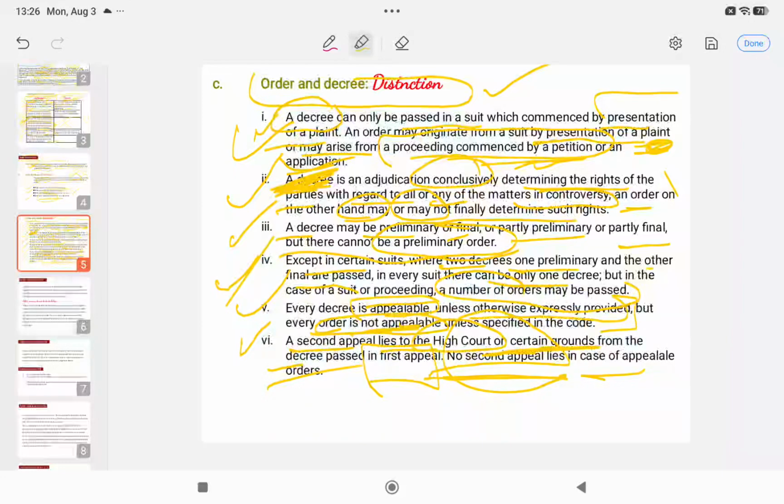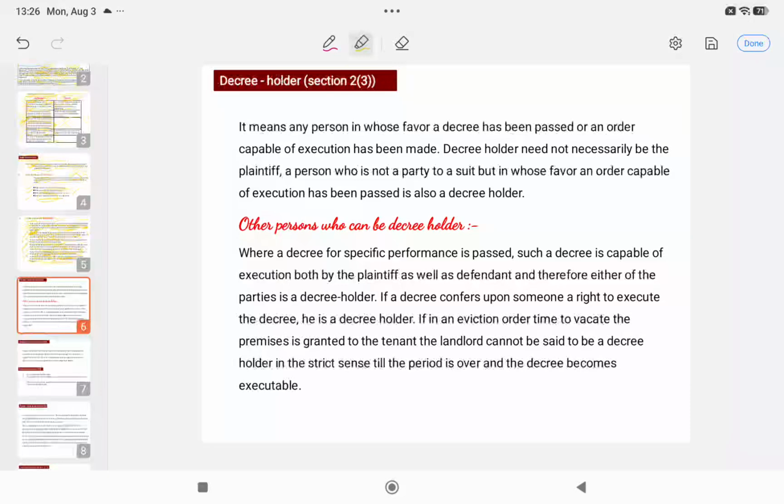Do it properly. Next is decree holder. Who is the decree holder and where has it been defined? It has been defined under Section 2 clause 3. It means a person, who can be any plaintiff, or any third party, or any other person, in whose favor a decree has been passed, or any order which is capable of execution.